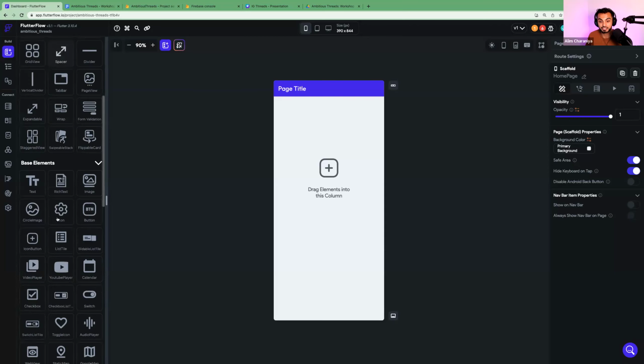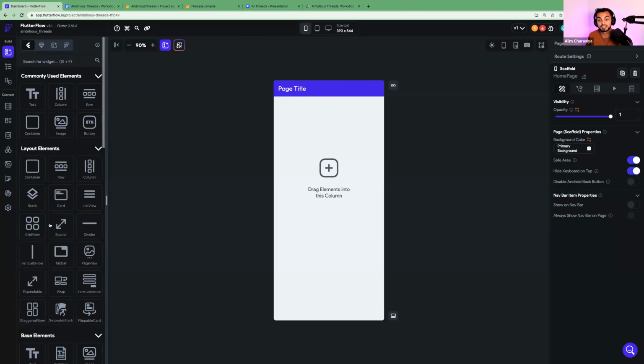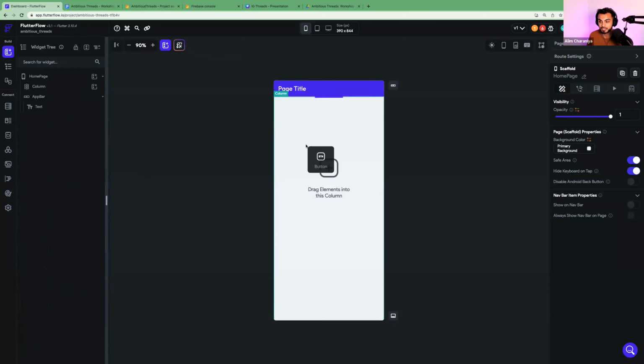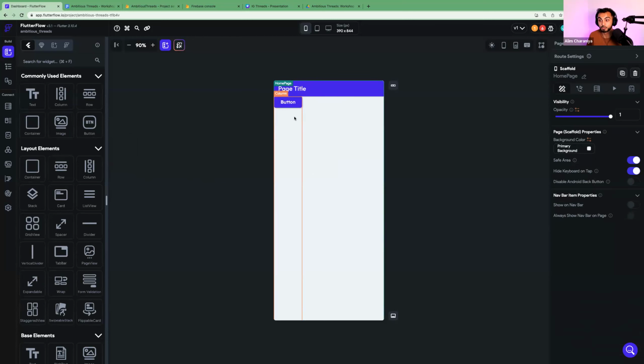So on the left-hand side here, you have a bunch of widgets that you can just drag and drop and put on your app. And just to show you how that works, if I wanted to take this button, I can just drag it and drop it here. And boom, now you see how we're building an app.